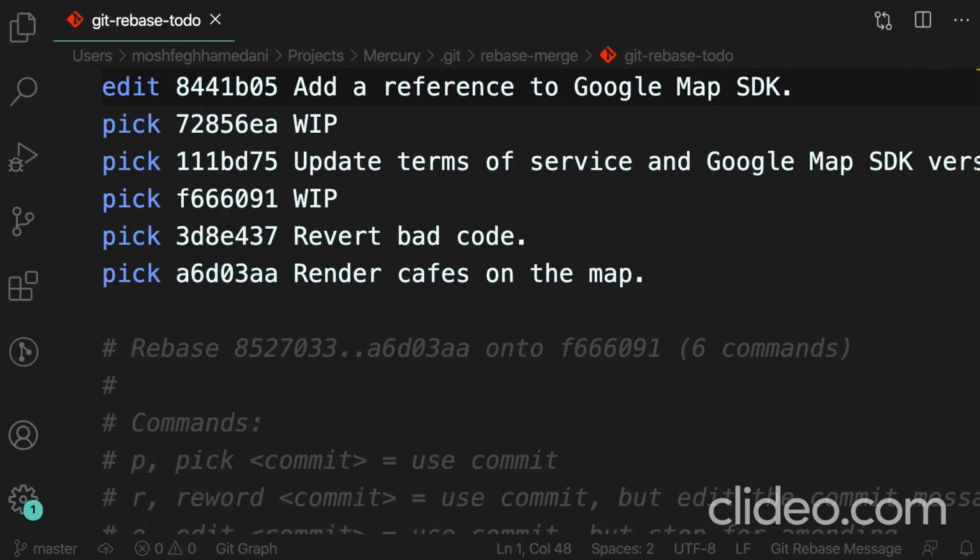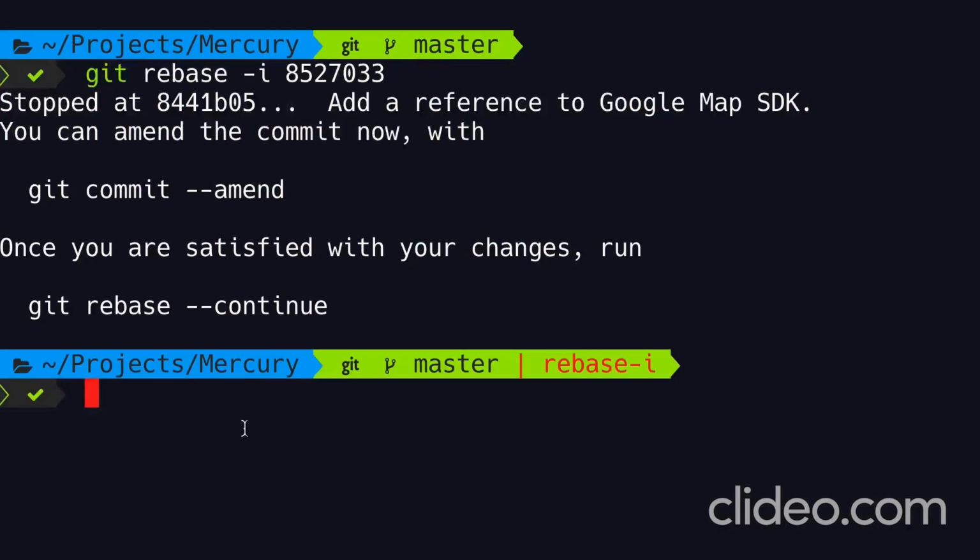All right, back to our script. We're going to edit the first commit in this list. Now, when I close this window, the rebase operation will start. Back in the terminal, take a look. We've stopped at this commit.